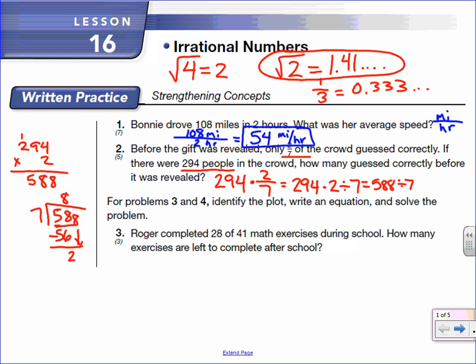Bring the 8 down. 7 goes into 28 4 times. 4 times 7 is 28. 28 minus 28 is 0. So we're done. 588 divided by 7 is 84 people guessed correctly.